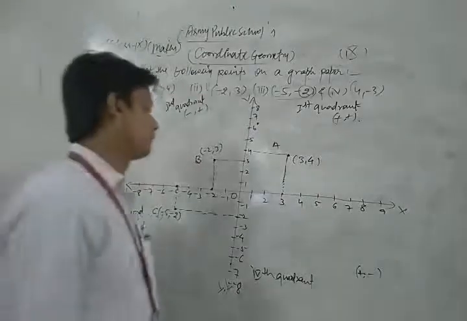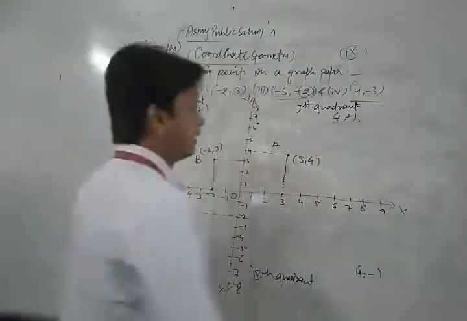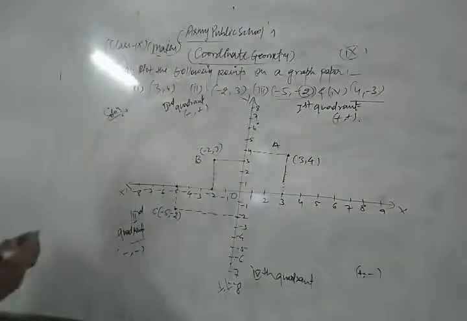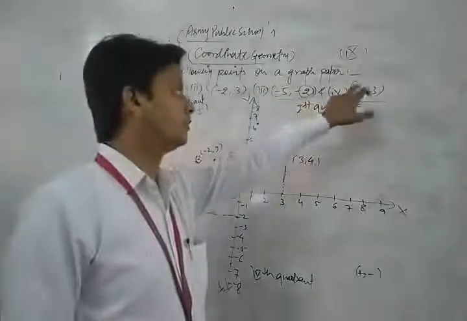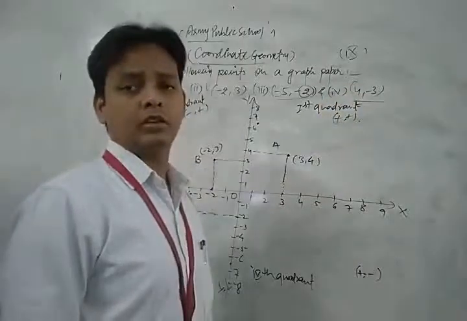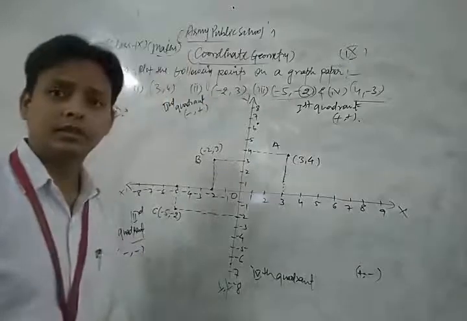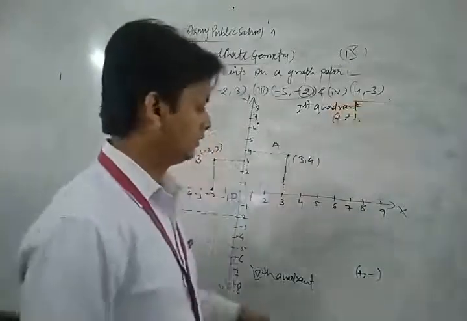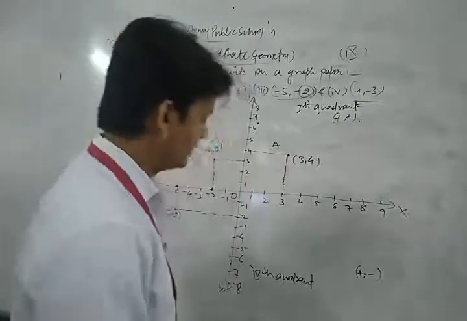Okay, now we discuss the point (4, -3). Dear friends, for the quadrant of (4, -3), abscissa is what? Positive. But ordinate is negative. In which quadrant? Dear friends, abscissa positive and ordinate negative is the fourth one, na? In the fourth quadrant. So let's see here.